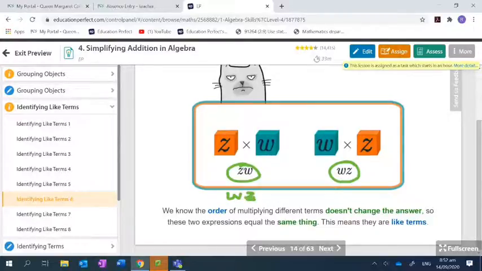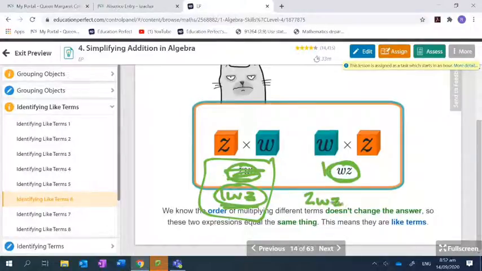Now that they're in the same order, it makes it much easier to see that they are indeed like terms. So how many of them do I have here first? 2. Well, be careful. It's 2 letters, but how many terms? What number's in front of them? There you go. 1 of them. And how many do I have here? Another 1. So that makes how many? 2 WZ.